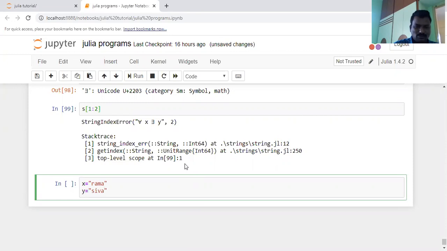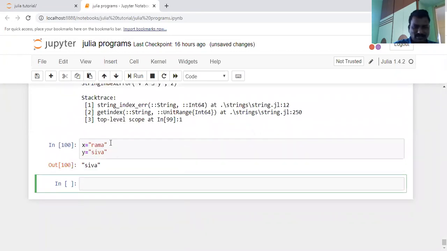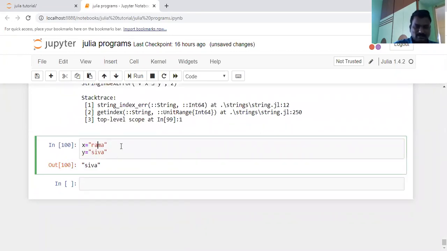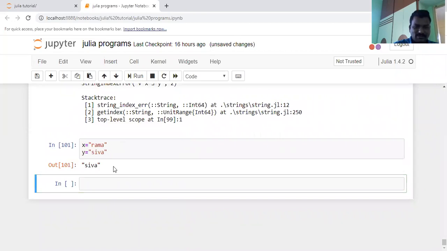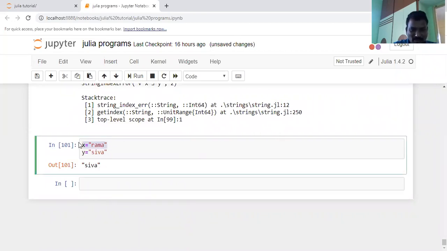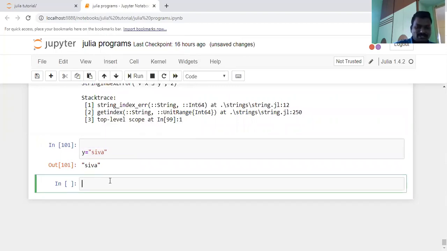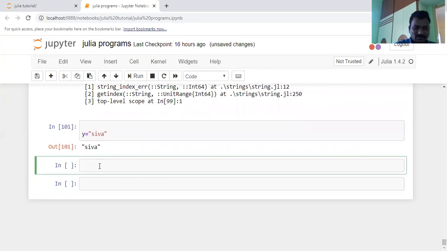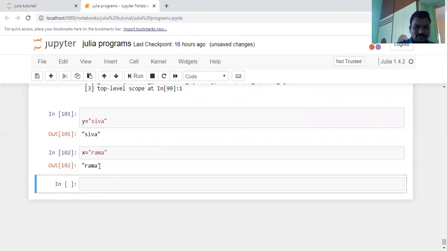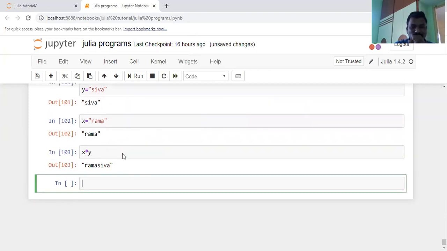Here are both strings, Rama and Shiva. Execute the strings here. Two strings are there. I want to concatenate these two strings: x star y. This is a concatenation operation. You will concatenate the two strings here.